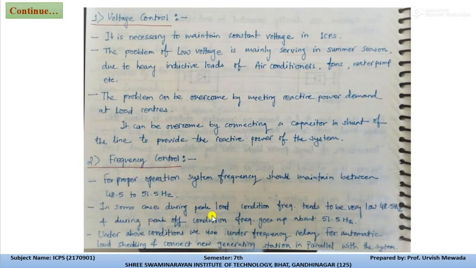In some cases during peak load conditions, frequency tends to be very low. Why is it low? Because of a sudden increase in voltage demand, or sudden increase in current demand. As current increases, voltage decreases, and as voltage decreases, the frequency of the generator also decreases. Under such a condition, we use an under-frequency relay for automatic load shedding and connect a new generating station in parallel with the system.